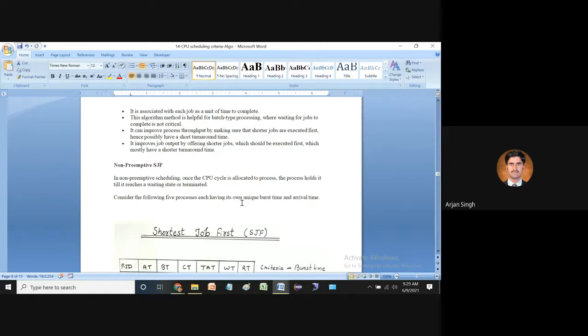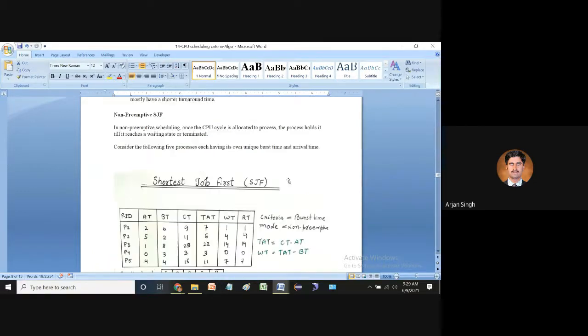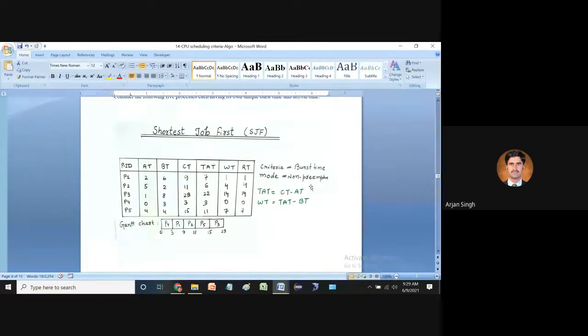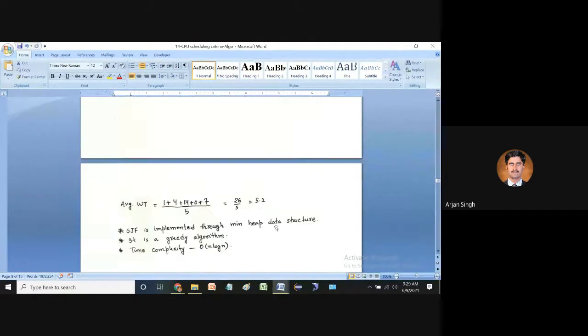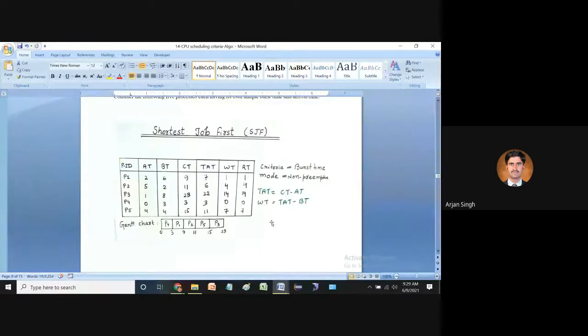it means that the CPU can be taken from a process and assigned to another, until it covers all the time. So this is all about shortest job first. Now we can see in the practical how we can find out the values, with the help of a Gantt chart, to make sure how shortest job first is working.